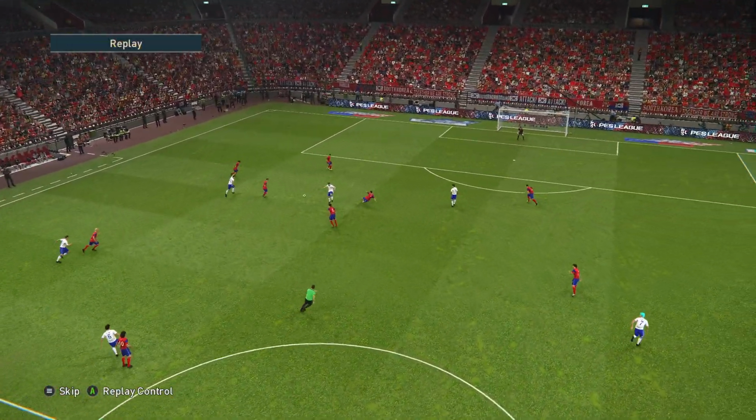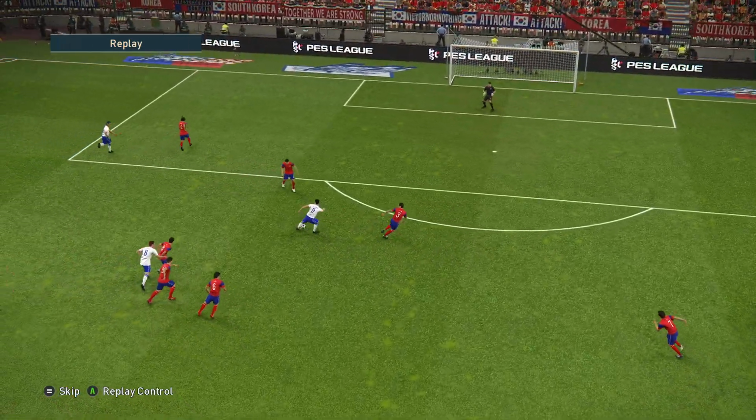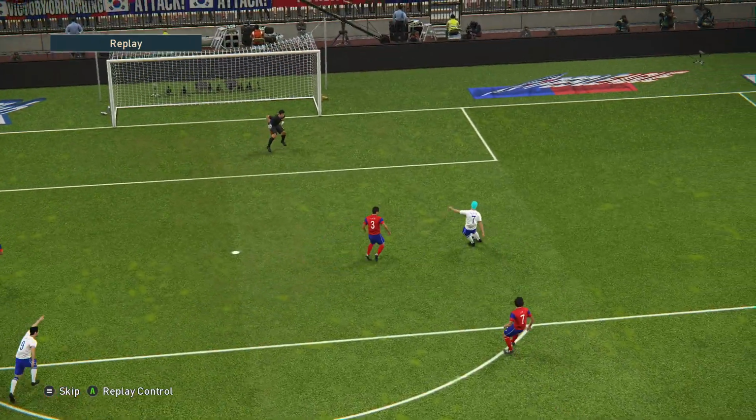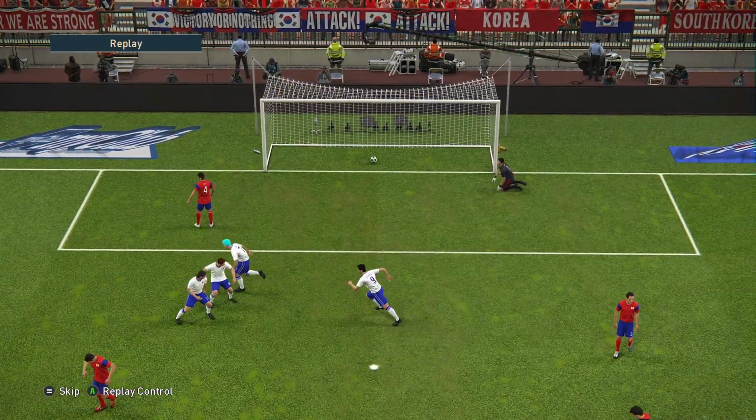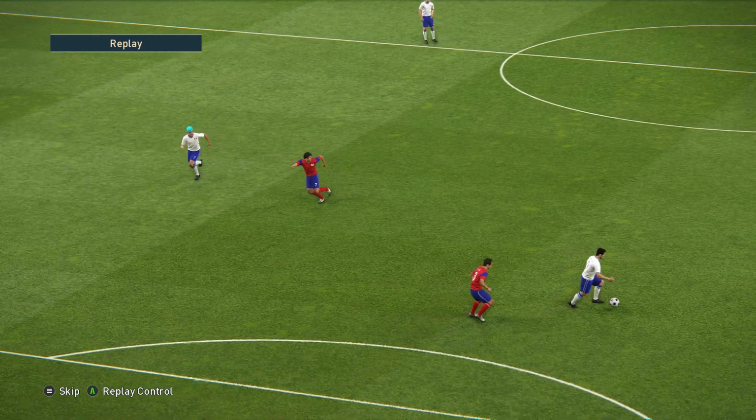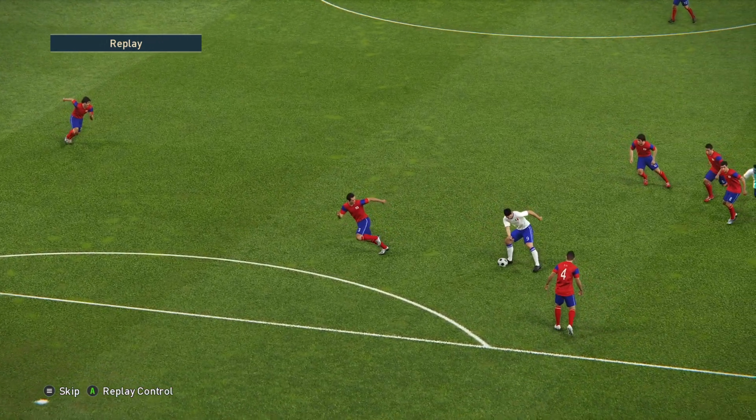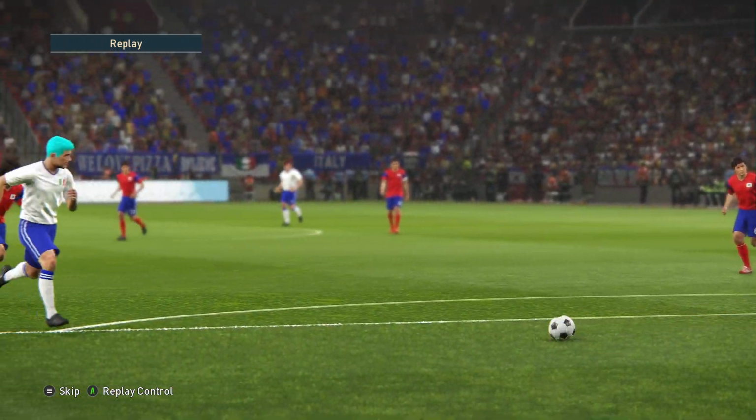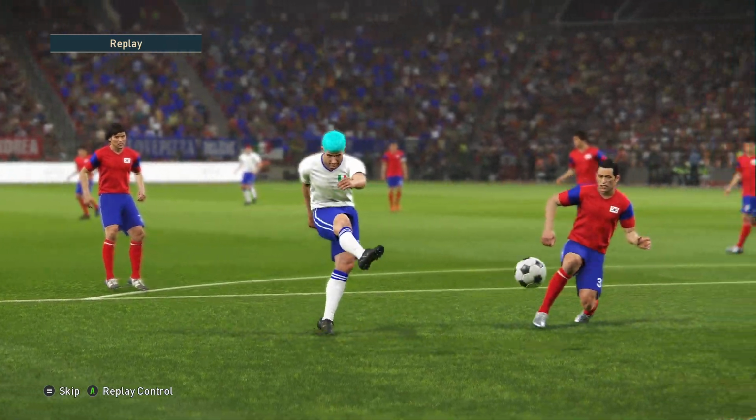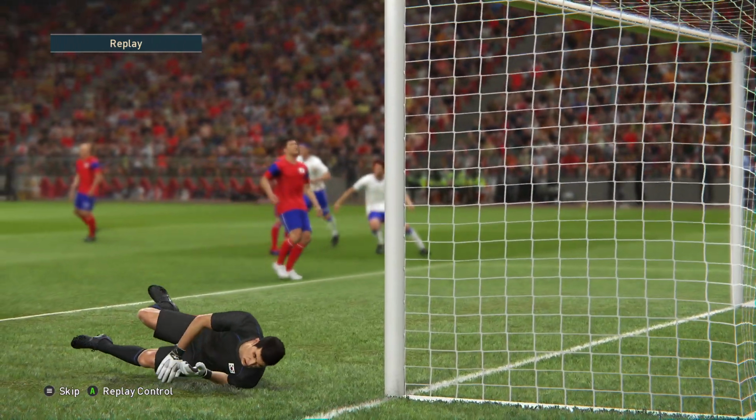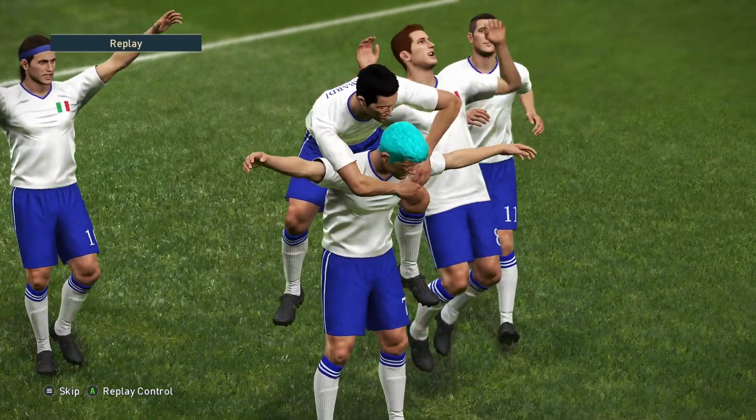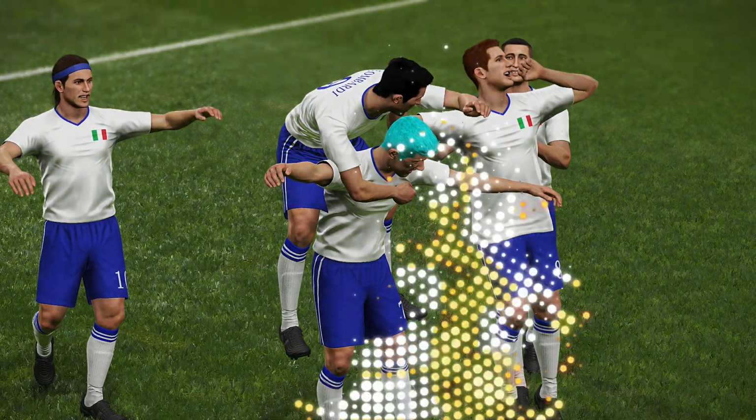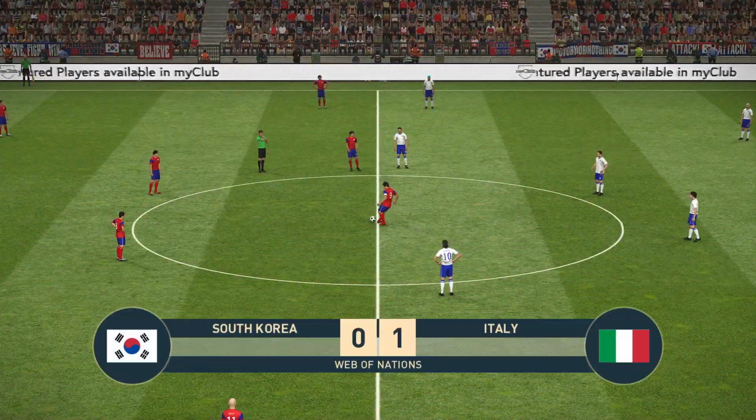Let's look at the goal again. There's Lombardi, who saw Marino in a lot of space, and Marino smashed it home. Great ball from Lombardi, great vision from him. And look at that. Look at the determination on Marino's face as he smashed that one in. It's South Korea 0, Italy 1.